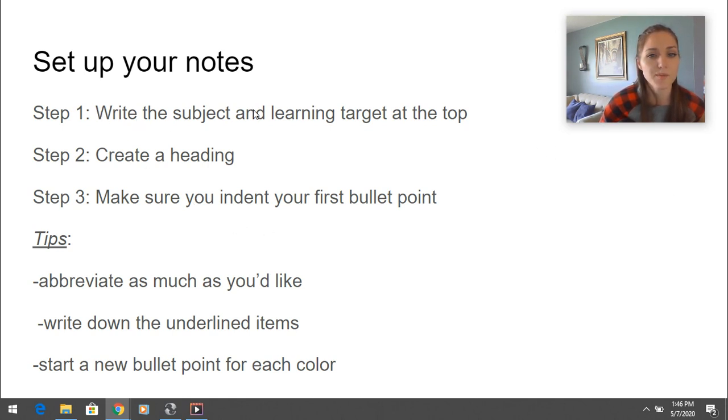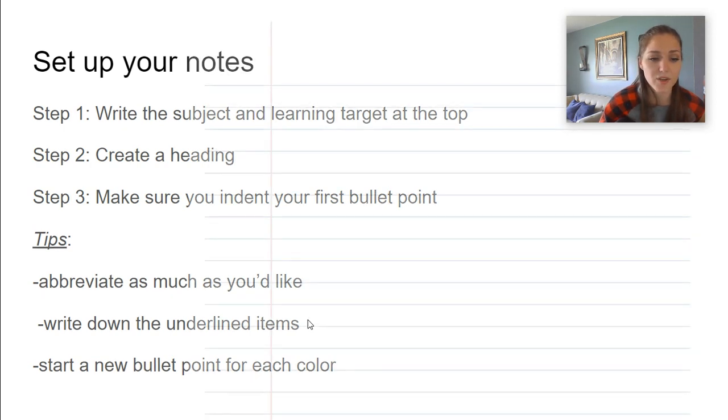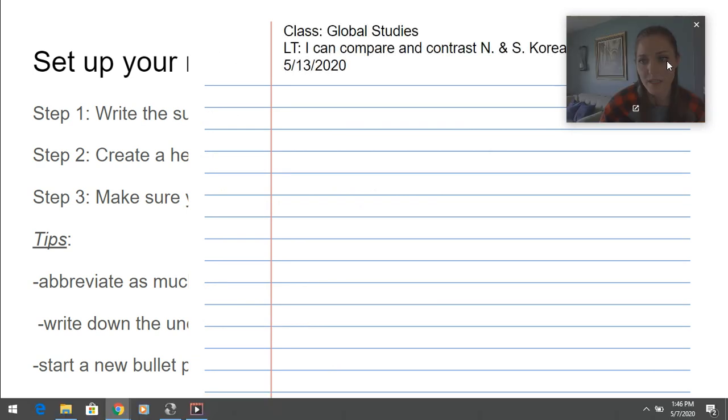Start by writing the subject and learning target at the top. Create a heading. Make sure you indent that first bullet point. Remember, these notes are not going to be graded, so abbreviate as much as you would like. Write down the underlined items and start a new bullet point for each color. And that'll make sense in a sec.